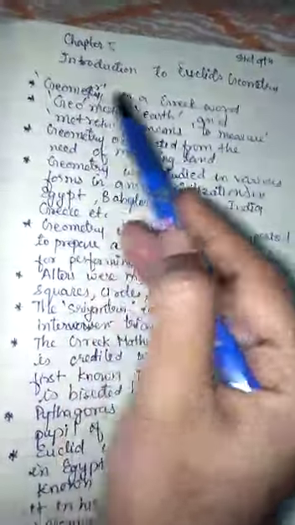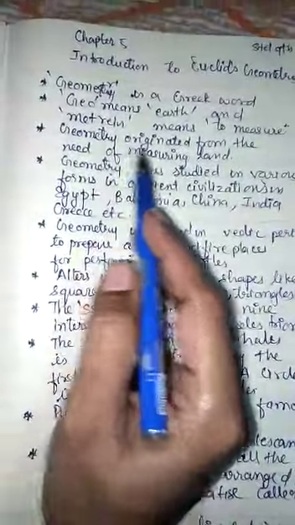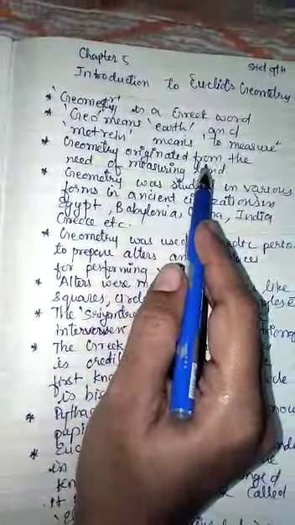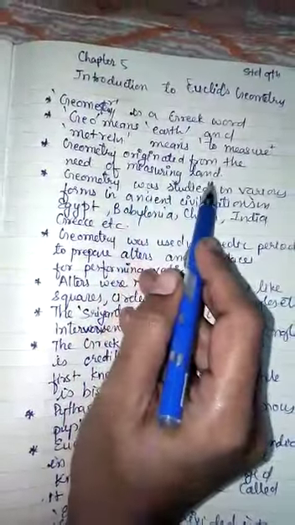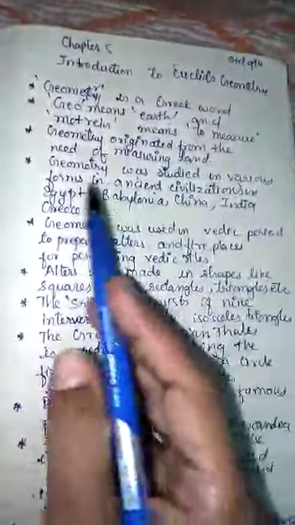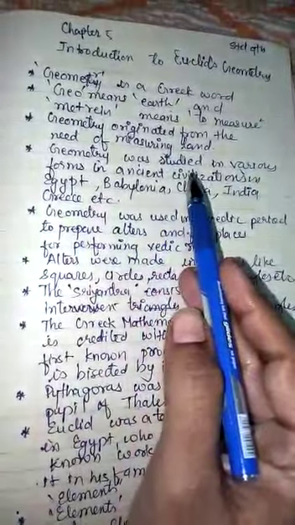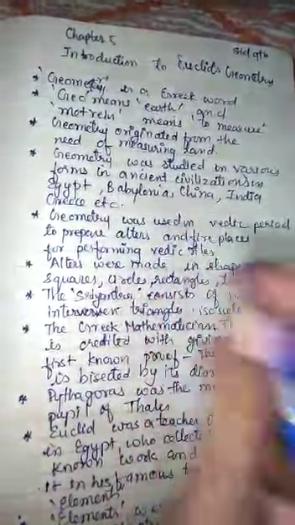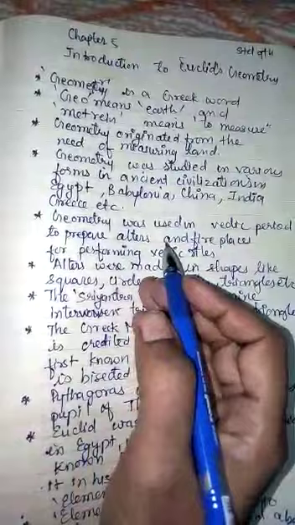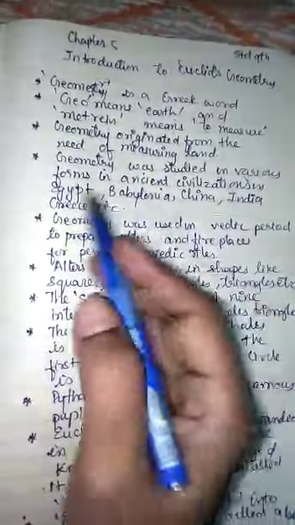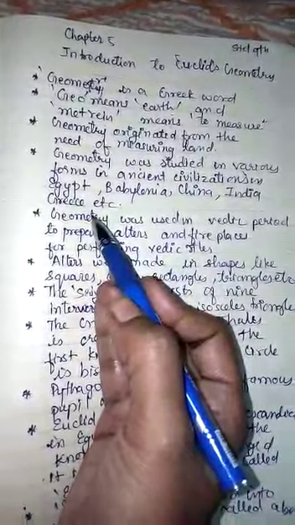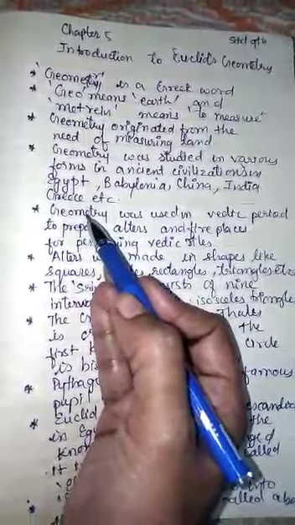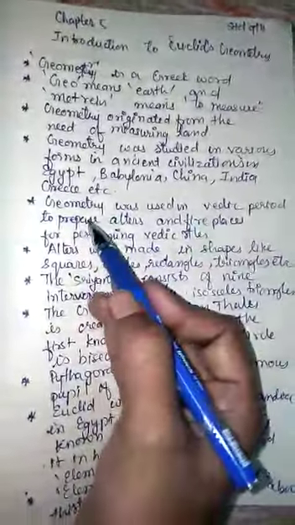So basically, why did geometry originate? Geometry originated in olden times. Why? Because people needed it for measuring the land. Geometry was studied in various forms in ancient civilizations, such as Egypt, Babylonia, China, India, and Greece. So it is a very old concept, and it was studied in the ancient civilizations of these places.